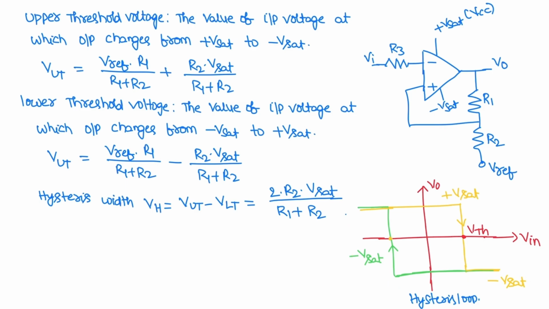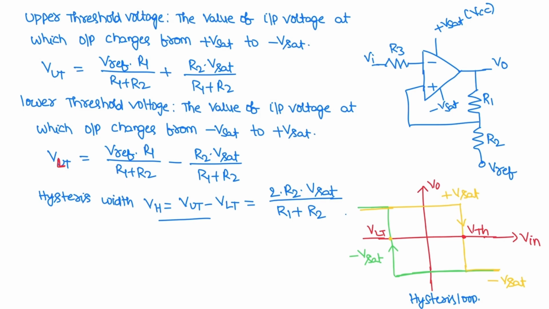These are VUT and VLT. The hysteresis VH is the difference between the upper threshold voltage and lower threshold voltage, that is 2 R2 into V saturation by (R1 plus R2).